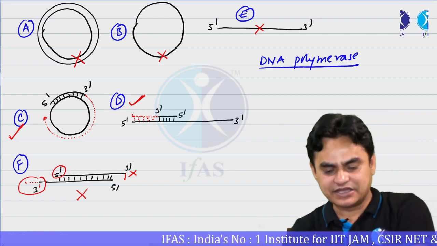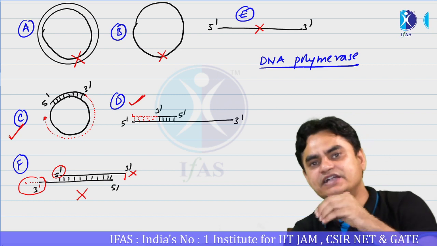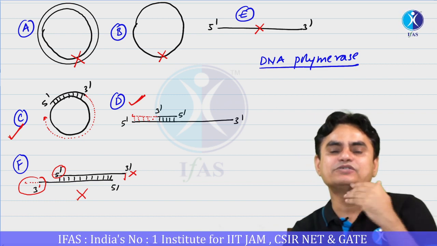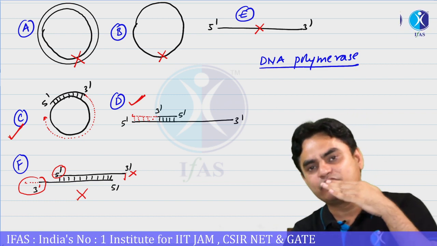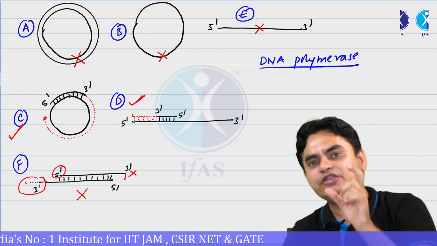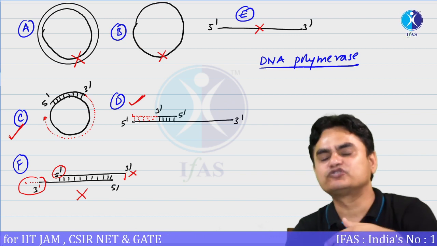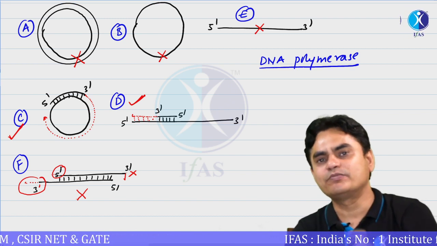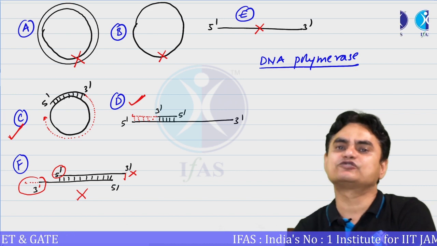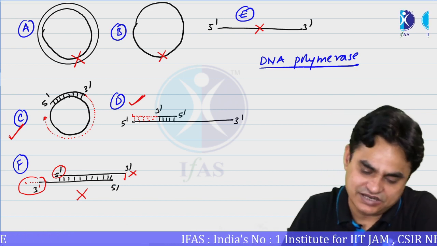So we can say in cases C and D, if you add a DNA polymerase, DNA could be extended because here both conditions are fulfilled: you have a single stranded template and you have a short oligonucleotide primer having a 3' end. It doesn't matter whether it is short or long, but it must have a free 3' OH group which could be extended. Is it clear?